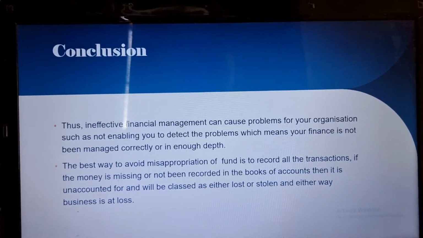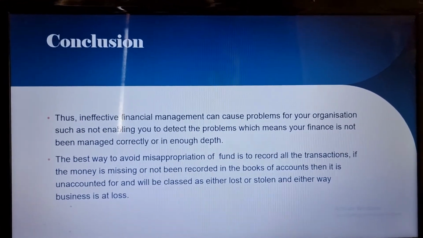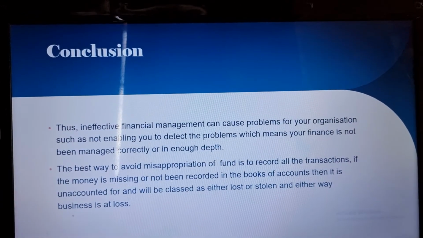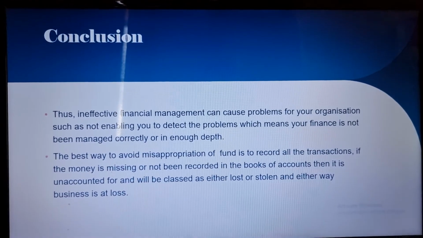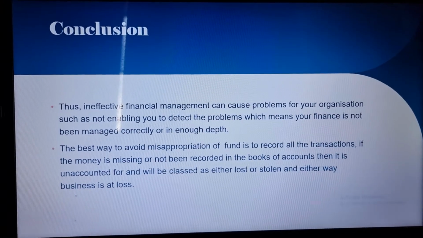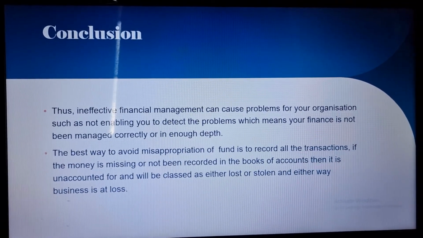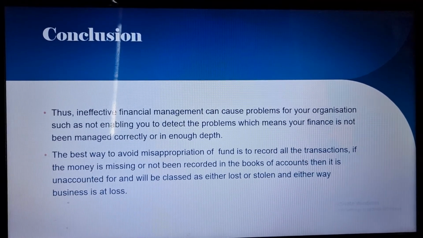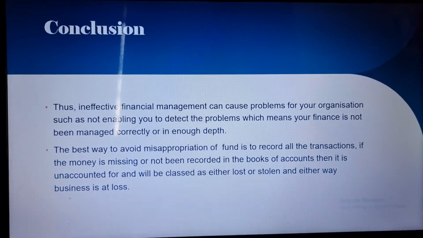So, in conclusion, we can say that ineffective financial management can cause problems for the organization, such as not being able to detect the problems, which means the finances are not managed correctly and do not have enough depth to help the business with any kind of problem that might arise in the future. It also shows that having errors in the financial statements and profit and loss statements may create a problem which will not be easy to solve, which might cost a lot of money for the company as well.